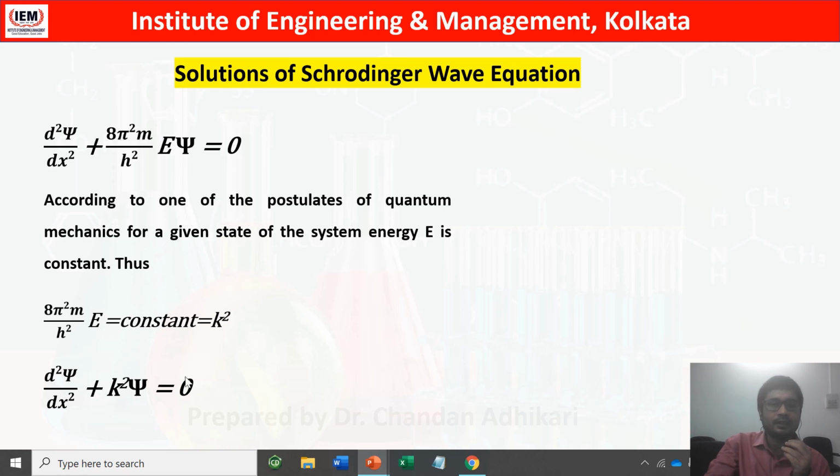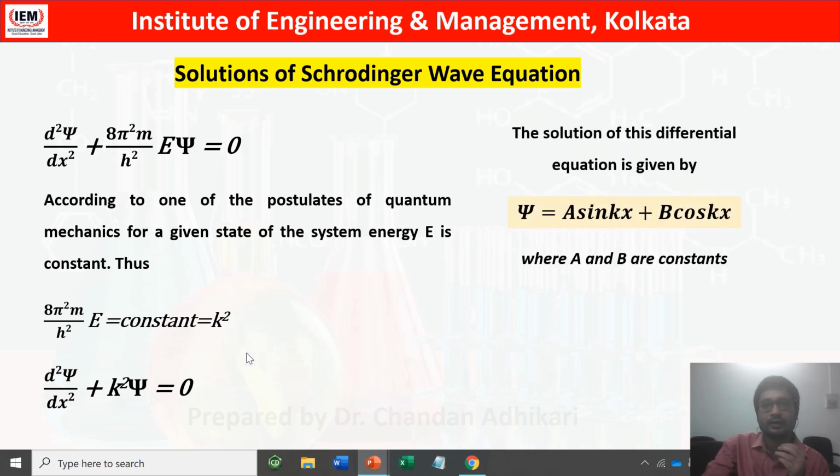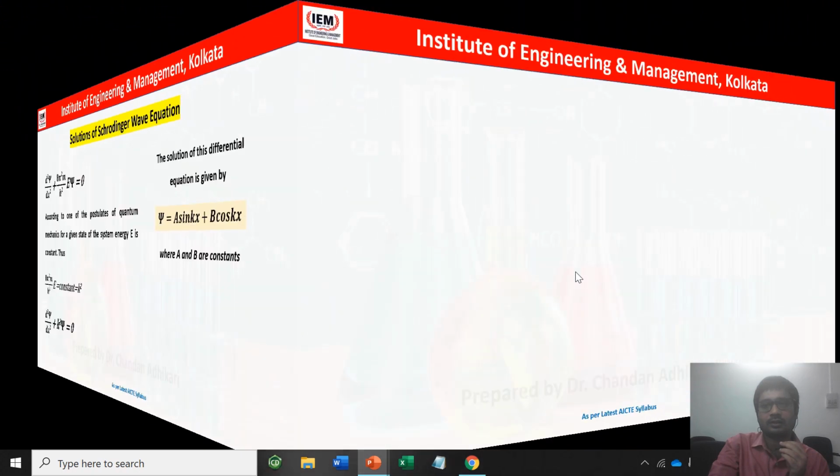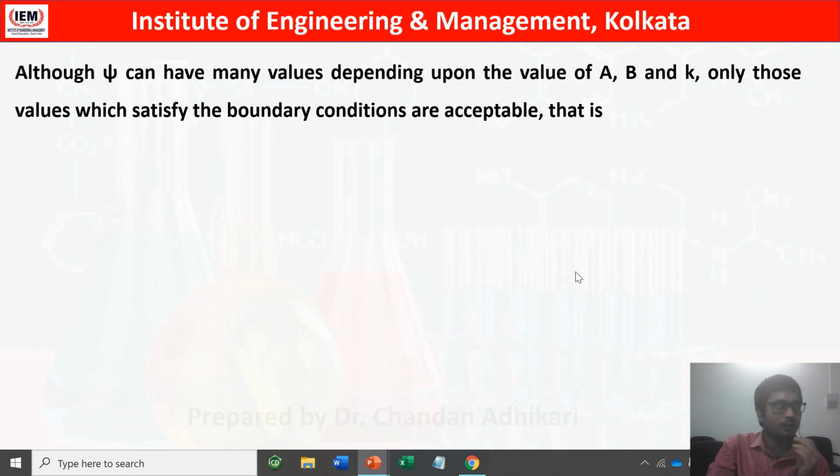So now this is a very familiar equation, which is nothing but a differential equation, and it has the solution psi equals a sin kx plus b cos kx, where a and b are constants. Now psi can have many values depending upon the values of a, b and k, but only those values which satisfy the boundary conditions are acceptable.